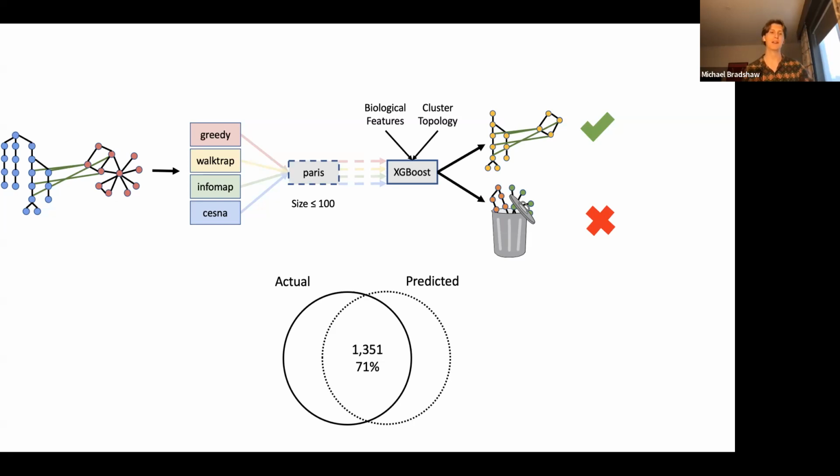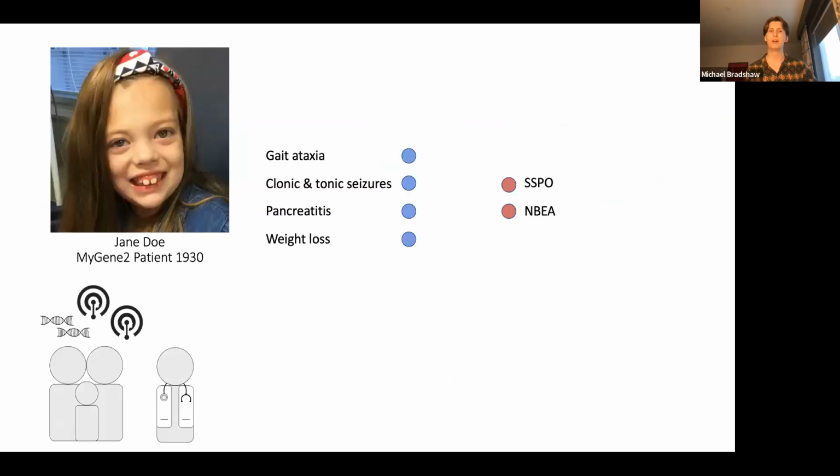So we're now at the final step, where we've created a heterogeneous network. We can cluster it into manageable groups, and we have a fairly accurate way of predicting which ones are going to be useful for future rediscovery, which we can then pass on to a clinician for hypothesis generation and further clinical investigation. So we apply this method to Jane Doe and the rest of the MyGene2 patients. In the case of Jane Doe, we found that the gene NBEA and the HPO term for weight loss co-occur in one of our walktrap communities.